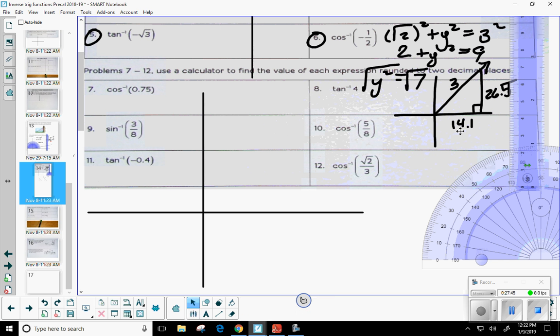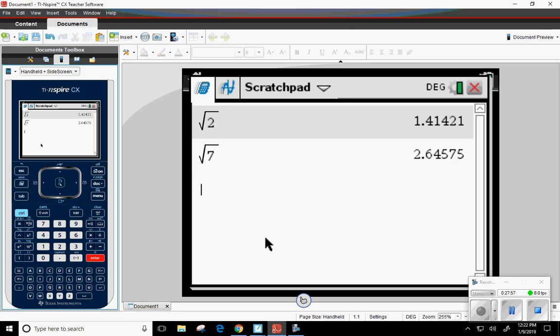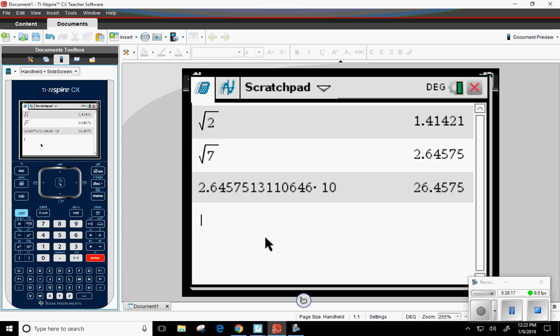All right. Now, is there any questions on what I've done so far? Hey, Brandon. Oh, because these values, the square root of 2 and the square root of 7 were my original lengths, right? Okay. So I know these here are going to be in centimeters. So all I want to do is multiply each one of these by 10. I just didn't show that. So for example, I've got the square root of 7 as the previous answer. If I go ahead and multiply that by 10, it'll let me do that. See, it's just going to move the decimal 1 over. So if I multiply 1.41 by 10, that's where we got the 14.1. Okay, good. Any other questions?